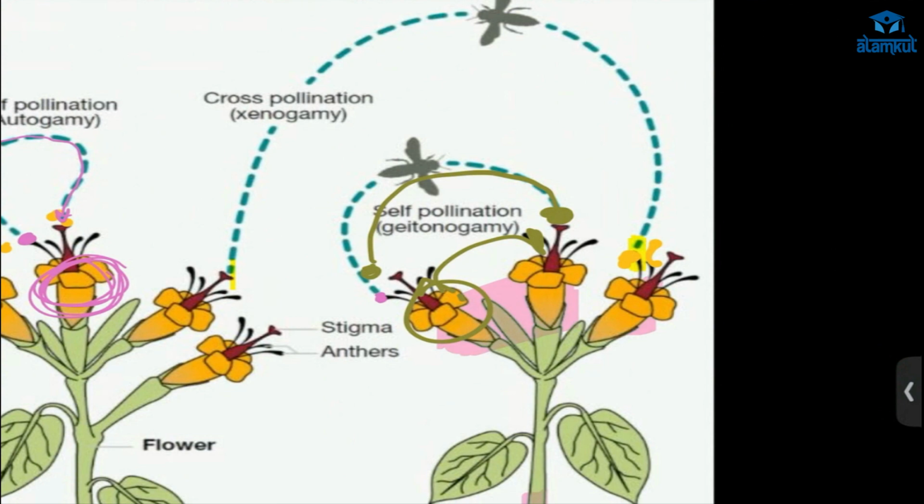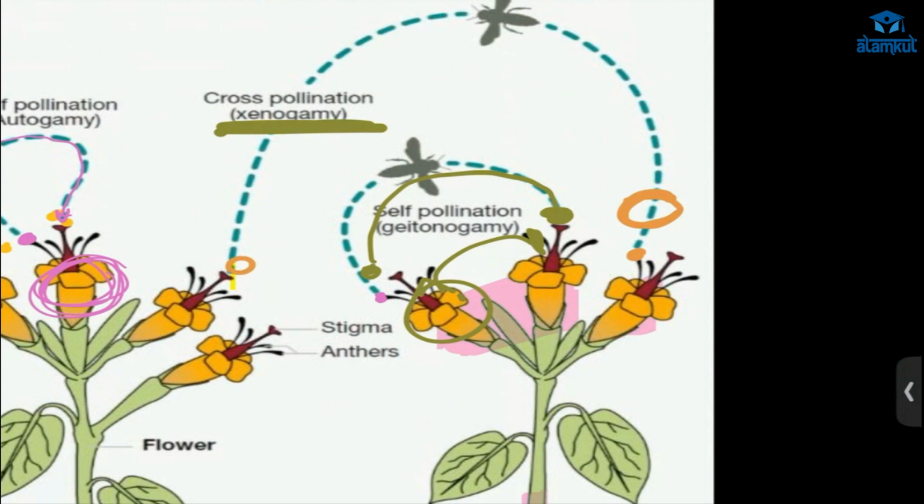Now, cross pollination, how does this happen? It is also known as xenogamy, or stranger marriage. Here the anther releases its pollen grain, and the insect carries that pollen grain and it goes to the stigma of a different flower on a different plant.